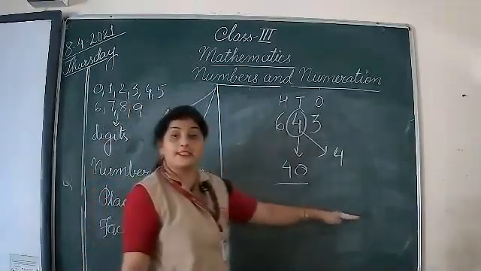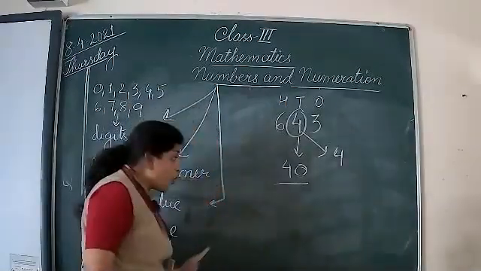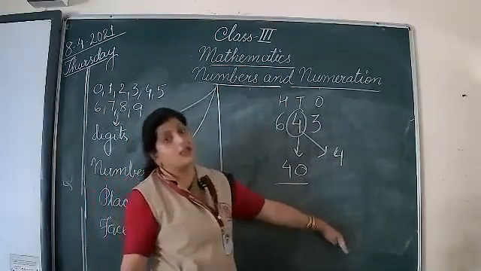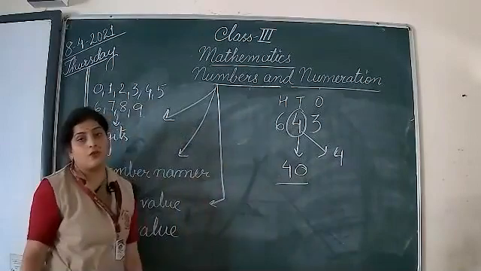And lastly, we did ascending and descending. Ascending means going up, descending means coming down, D for descending. So these were the topics in numbers and numeration.